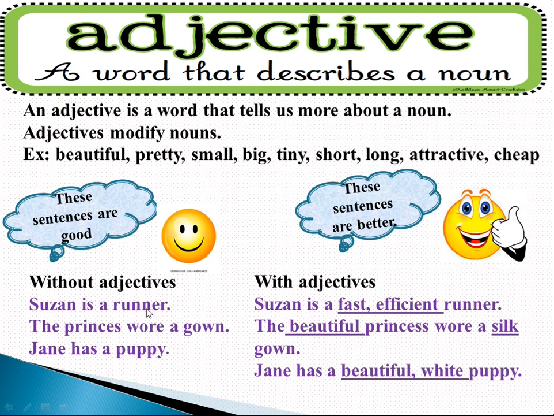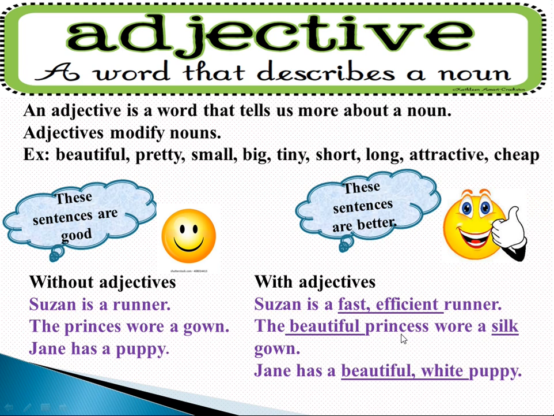This is grammatically correct. But if we can say Susan is a fast, efficient runner, it is more meaningful and it describes the talent of the girl more. The other examples are the same. So adjectives are used to qualify nouns.